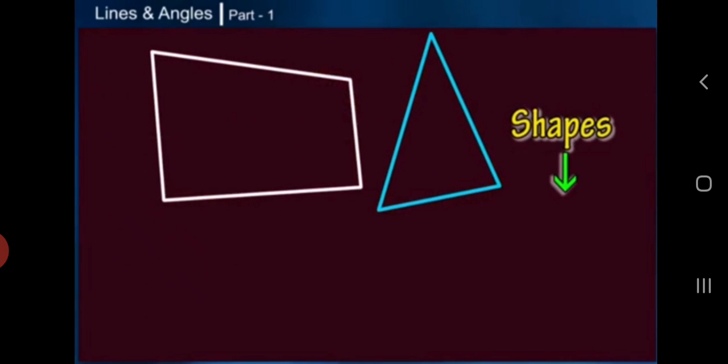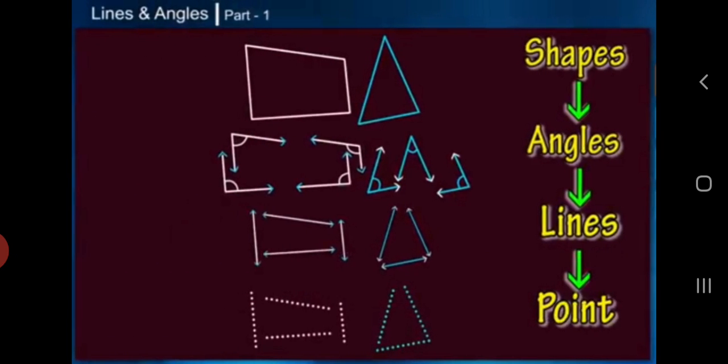So, what will happen if the shapes break down? Let's see. If the shapes break down, we shall get angles, lines and points. So, what is a point? A point is a mark of position which has no length, no breadth and no thickness. In general, a fine dot marked with a very short edged pencil represents a point.